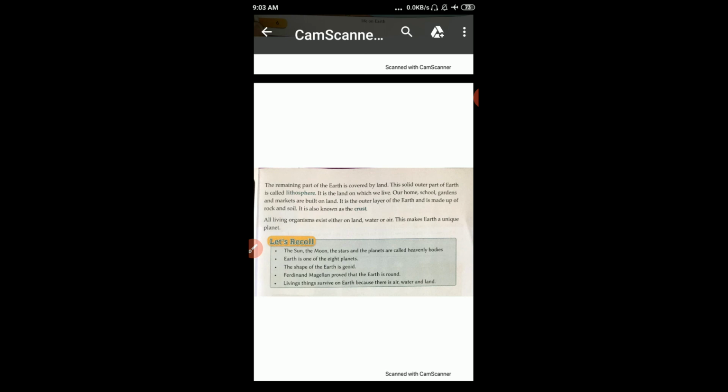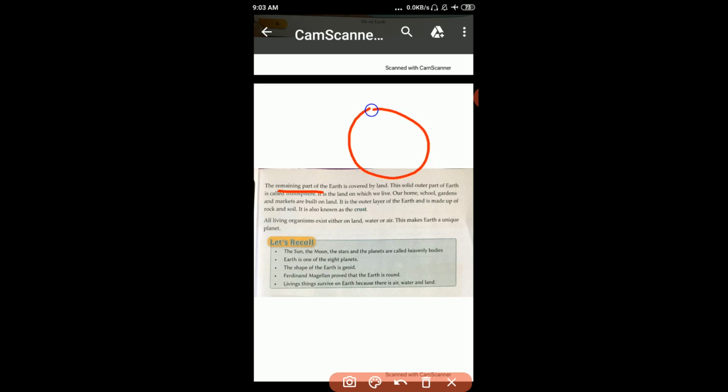Now, one interesting word is also here, lithosphere. Lithosphere: the solid outer part of earth is called lithosphere. How do we understand the solid outer part of earth? First we make the diagram. It is the outer part of earth.